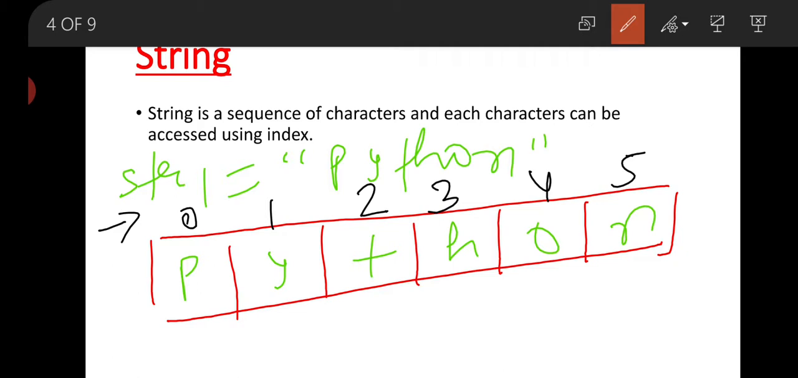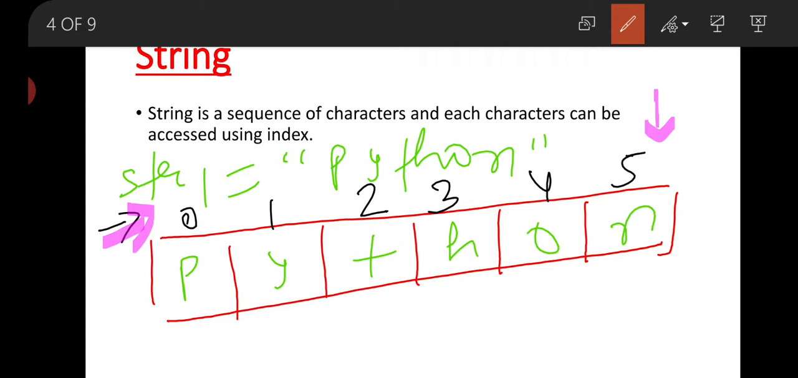In forward direction, the indexing starts with 0. Remember this, it is a very important concept. That means 0, 1, 2, 3, 4, 5. We can observe that there are 6 elements, but the highest index is 5, because we started from 0. 6 elements, but the indexing started with 0.